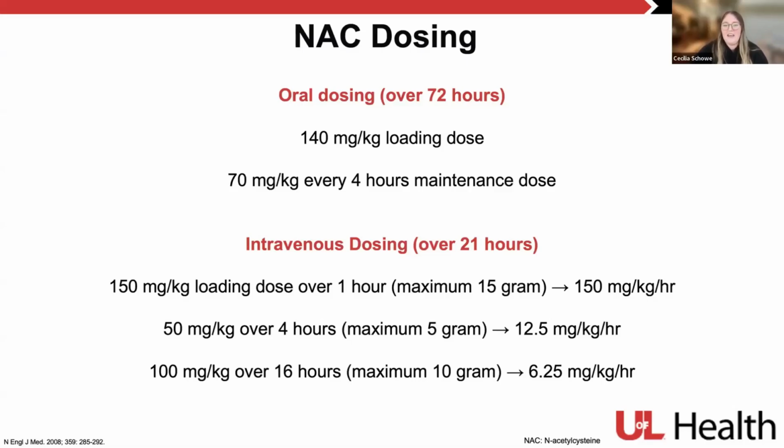So our intravenous dosing is given over 21 hours. We give a 150 mg per kg loading dose within that first hour, so essentially 150 mg per kg per hour. And then followed by 50 mg per kg over 4 hours or 12.5 mg per kg per hour. And then finally, for our third bag, we do 100 mg per kg over 16 hours or 6.25 mg per kg per hour. So exponentially lower amounts as we go throughout that 21 hours. I noticed some hospital systems and poison controls recommend either a 2-bag versus 3-bag regimen. We're not going to really talk about the differences on that today, but just knowing that your amount of NAC is decreasing as you go over those 21 hours.